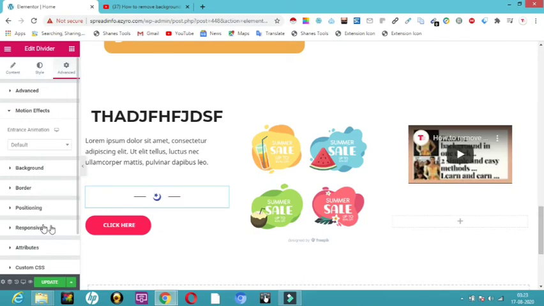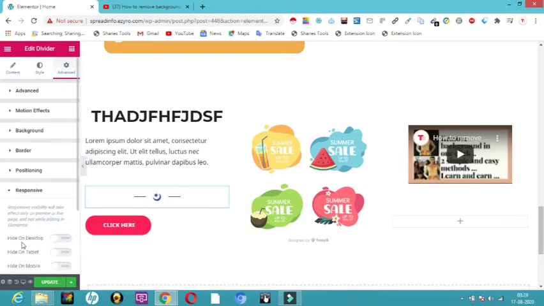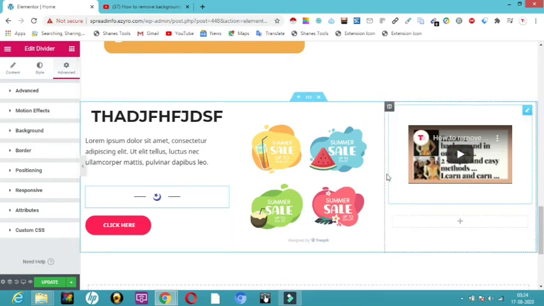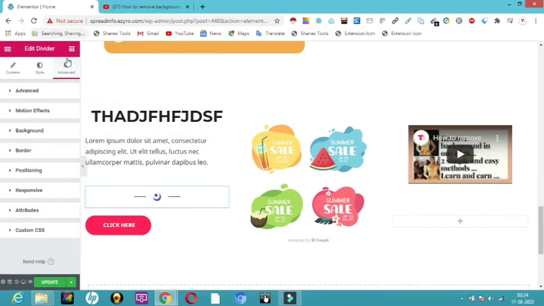If you don't want this to show on the tablet, or if you don't want it on the desktop, you can hide it using the responsive settings. So this is all we have clearly seen before. Now we are done with all this.